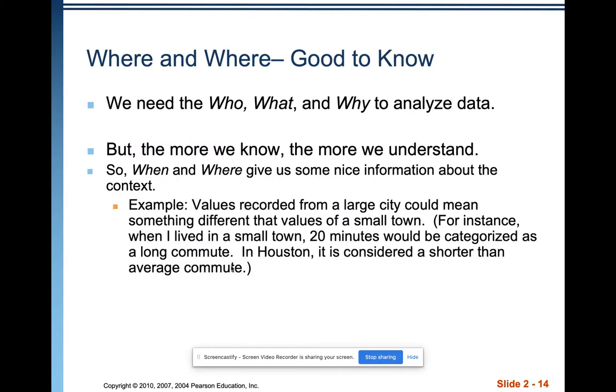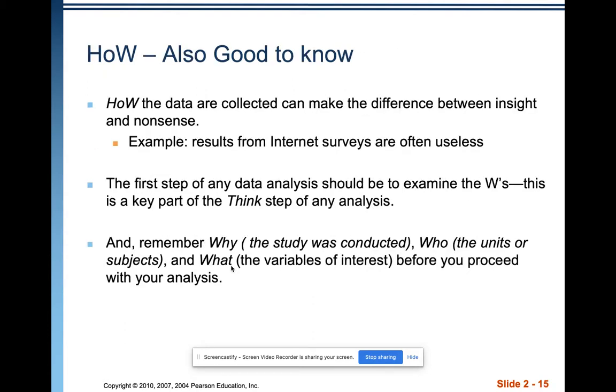Okay, so we have to know the who, what, and why to analyze data. But the more we know, the more we understand. So when and where gives us nice information about the context. So for example, values recorded from a large city can mean something different than values from a small town. For instance, when I lived in a small town, 20 minutes would be categorized as a long commute, and in Houston it is considered shorter than average.